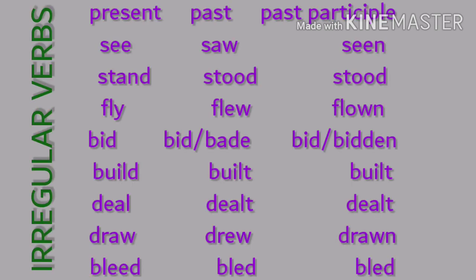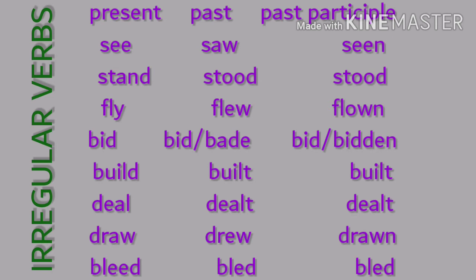Look at these irregular verbs, how they form their past and past participle forms. See, saw, seen. Stand, stood, stood. Fly, flew, past participle flown. Bid, bid or bade, past participle bid or bidden. Build, built, built. Deal, dealt, dealt. Draw, drew, drawn. Bleed, bled, bled.